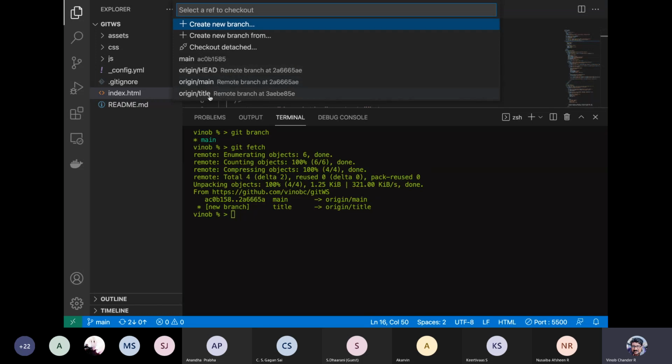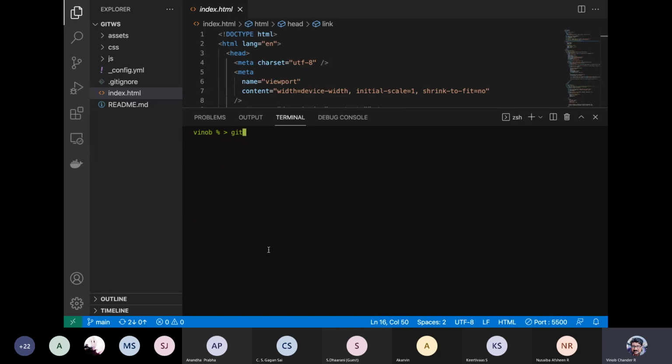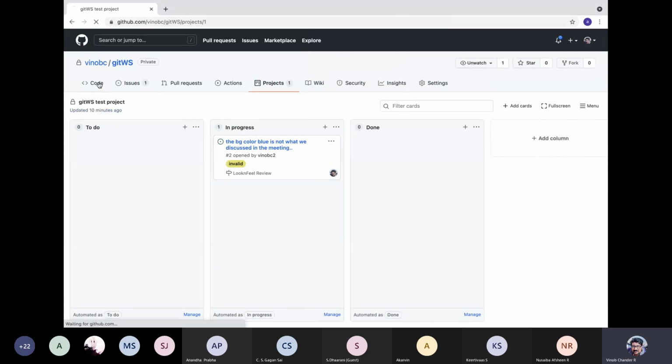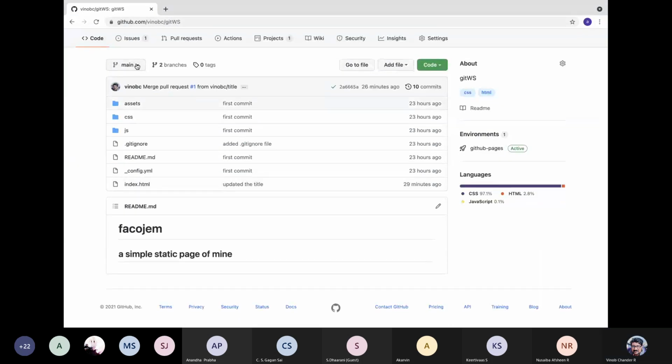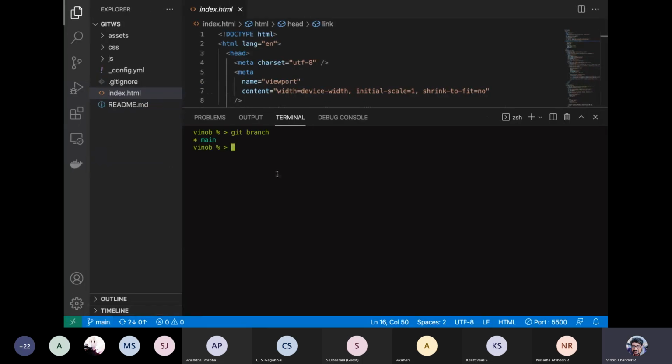You can check out directly from here also. You click on a particular branch, and you're on that branch. Either you can do it this way, or you can do a git checkout or a git switch from here. That is also completely fine. And see here, guys, when you do a git branch, you just see main, even though you have done a fetch. We have a title branch, but it is not getting reflected because it is a remote branch. If you want to see that also, you can give the option -a, and you can see that as well: HEAD, main, and title.